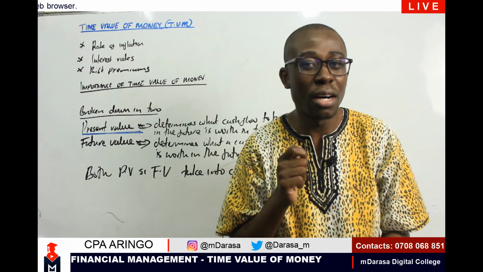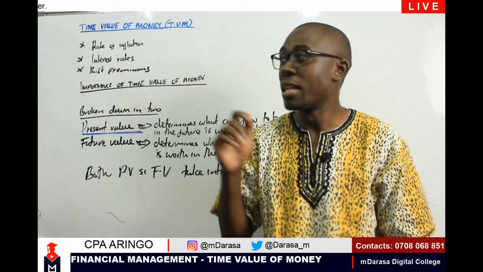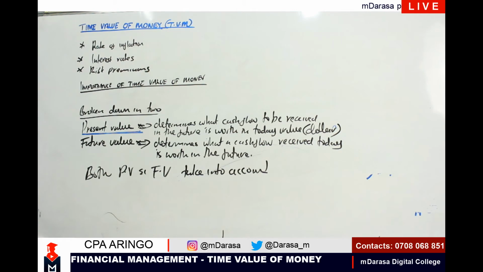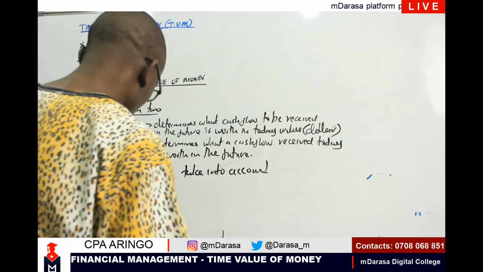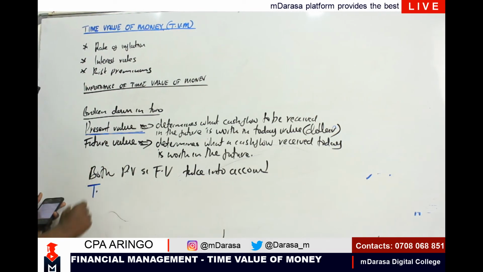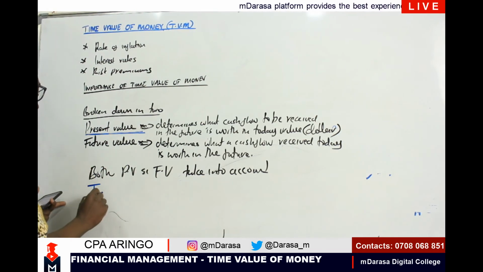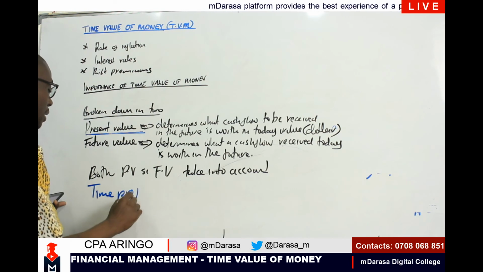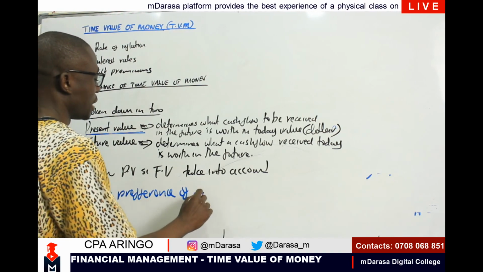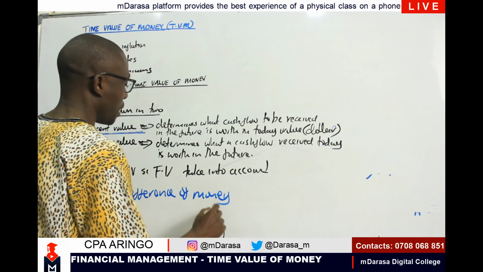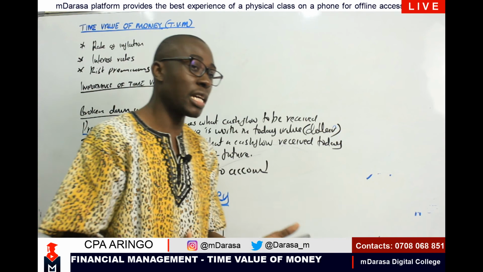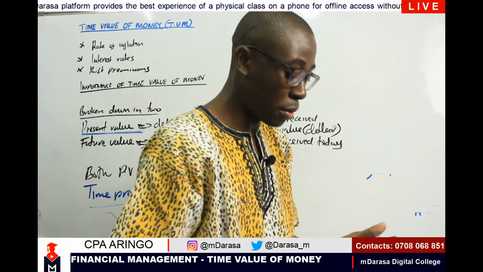At this point we talk about the time value of money. What if, on the other case, we were asked to define what time preference of money is? We can be told to differentiate between time value of money and time preference of money.